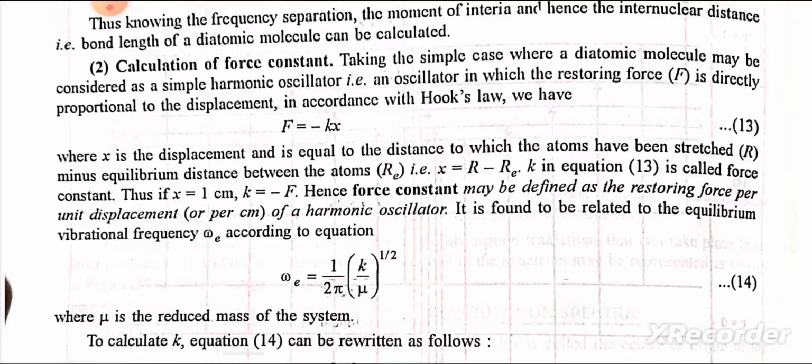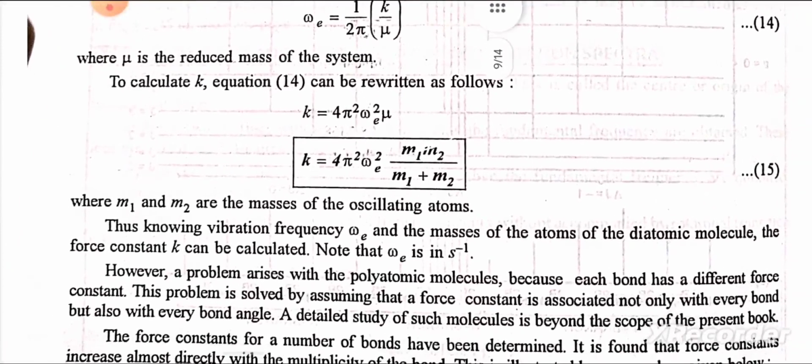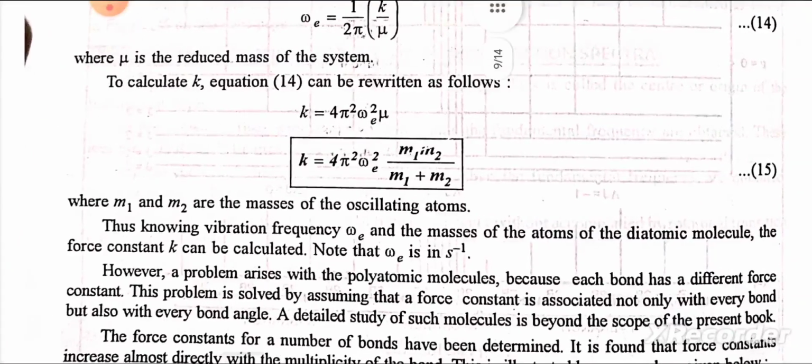It is found to be related to the equilibrium vibrational frequency omega e according to the equation omega e is equal to 1 upon 2 pi into the square root of k divided by mu, where mu is the reduced mass of the system. To calculate k, equation 14 can be rewritten as k is equal to 4 pi square omega e square mu.